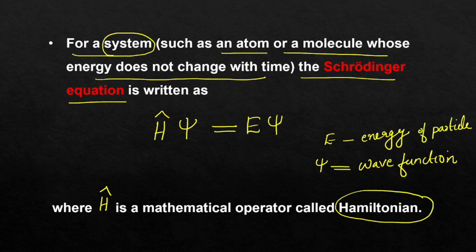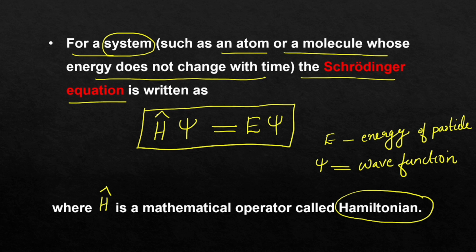So the Schrödinger equation is H cap psi is equal to E psi. H cap represents a cap-like structure; it is a mathematical operator called the Hamiltonian operator. This much only you need to study about the Schrödinger equation. More detail is not required.